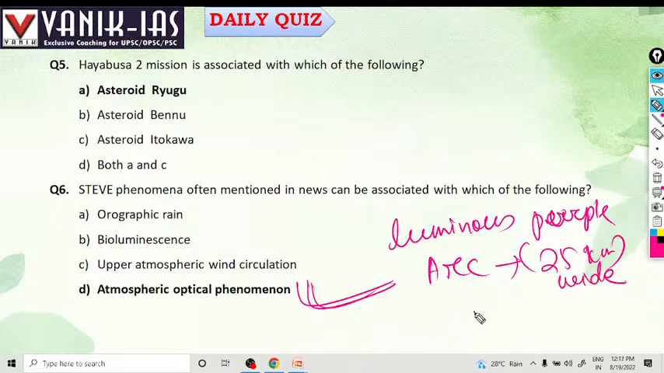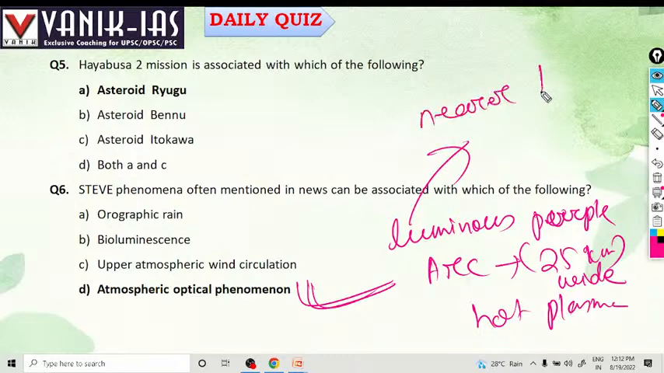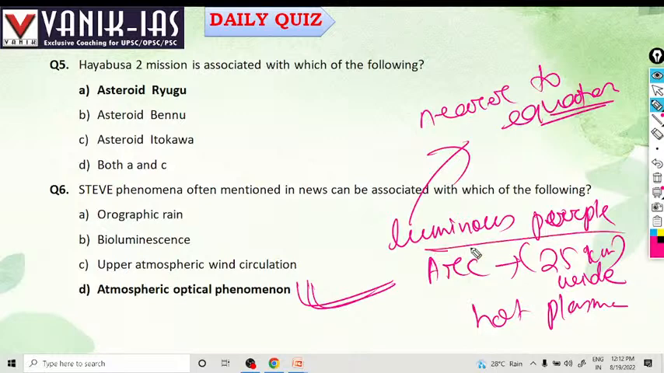It is made up of hot plasma. This phenomenon appears nearer to the equator, and it extends from east to west. So this STEVE phenomenon is an atmospheric optical phenomenon, a luminous purple arc 25 kilometers wide, made up of hot plasma, and it appears nearer to the equator.